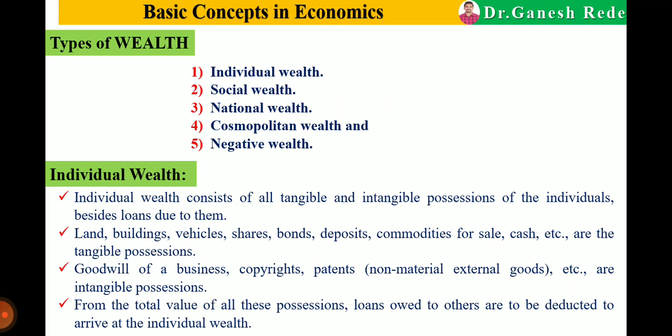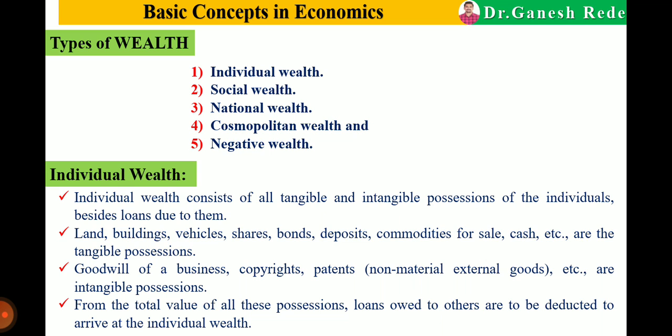as individual wealth. So it may consist of land, building, vehicle, shares, bonds, deposits, commodities for sale, then cash, etc. These are the tangible possessions, meaning they are transferable. Intangible means non-material external goods, for example goodwill of a business, which is also considered individual wealth. Copyright and patent are intangible possessions which are considered individual wealth.